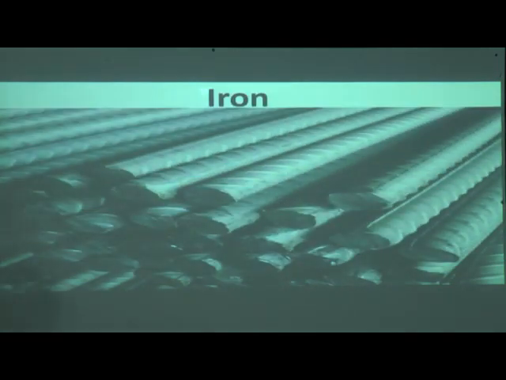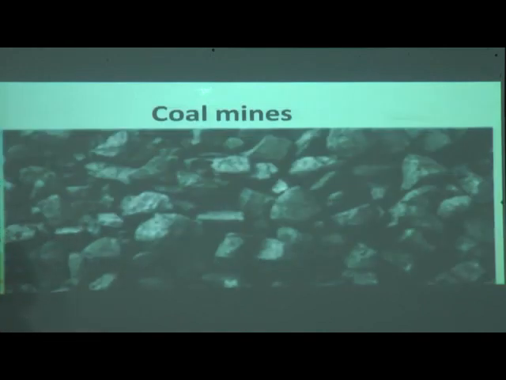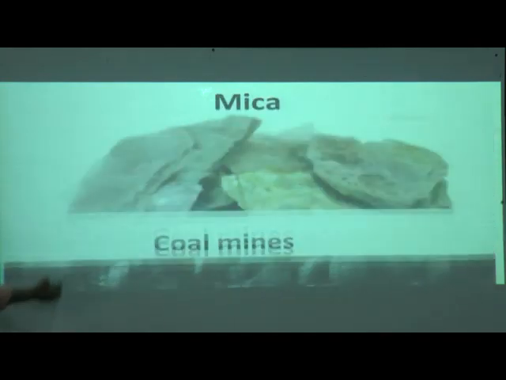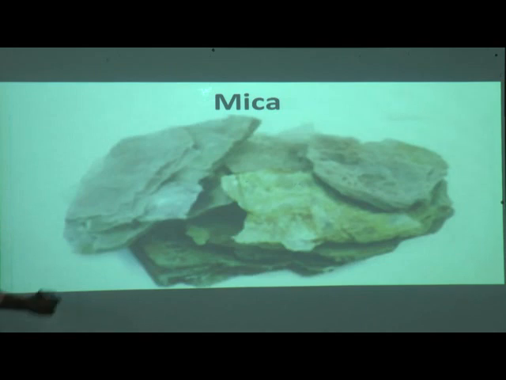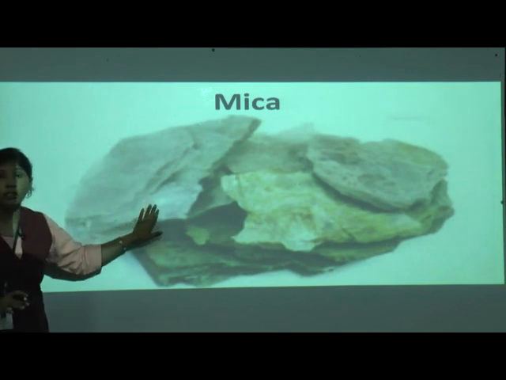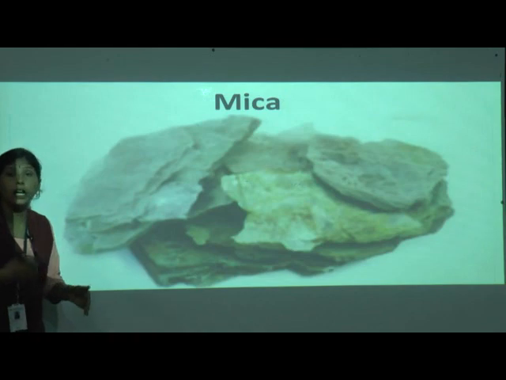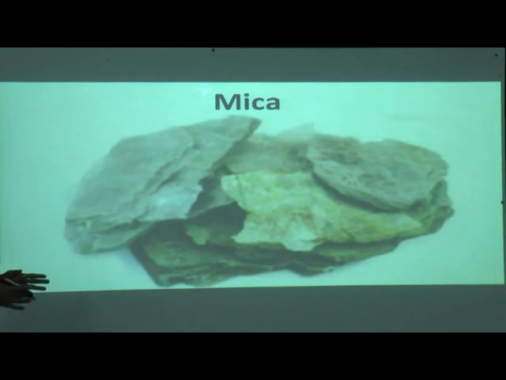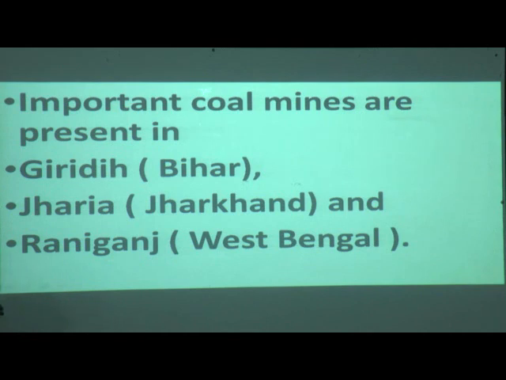And what is it rich in? Minerals, I told you. What are they? This is iron and coal mines. Can you see this black color coal? Yes, coal mines. This is mica. These are all minerals. Where are they found? They are not found in the market. They are found under the earth. These are all the minerals we can find under the earth. And important coal mines are present where?